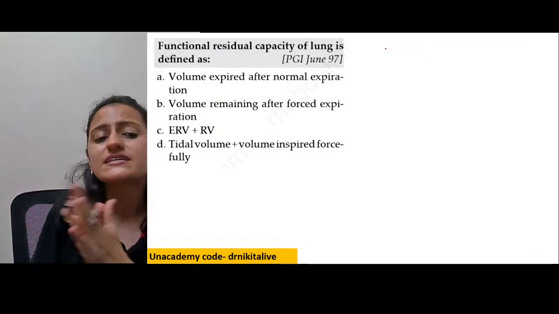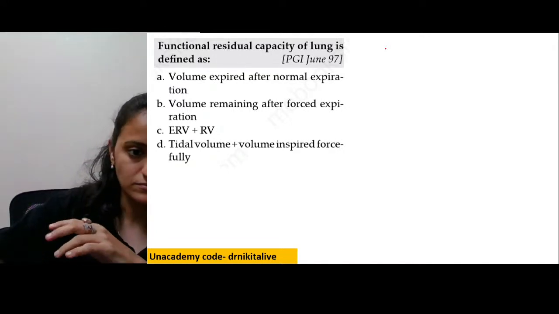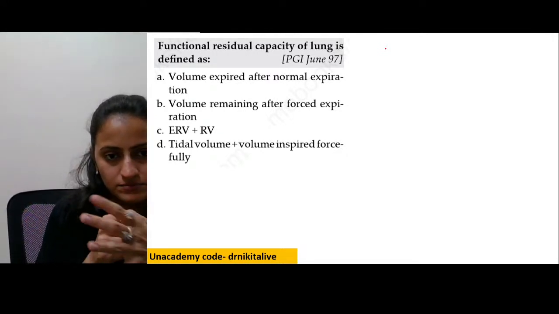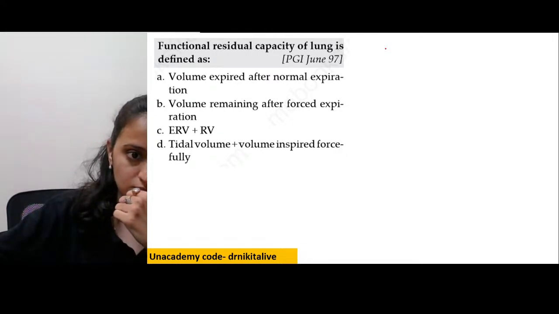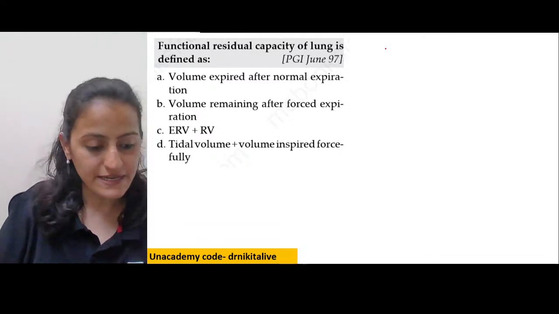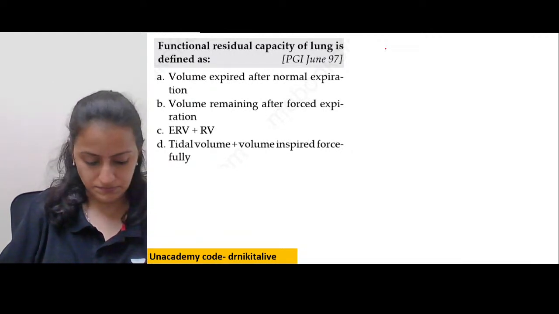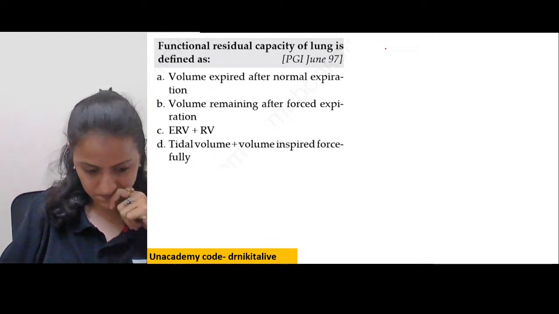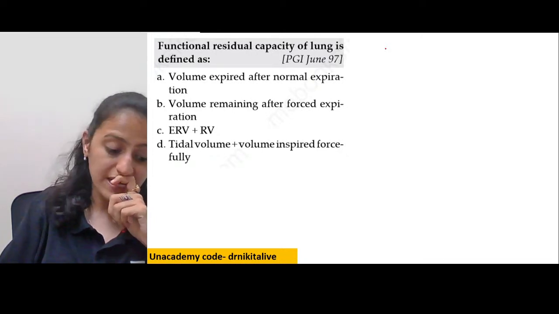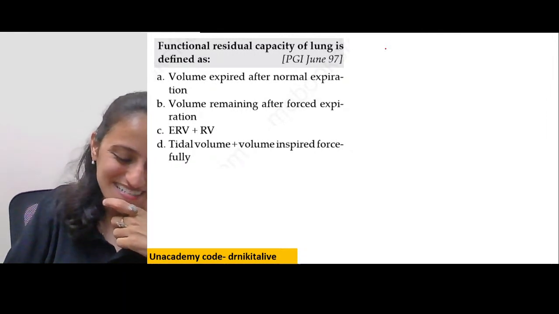Functional residual capacity of the lung is defined as, what do you think is the answer to this? Read the question very carefully. I can see many of you making silly mistakes here.